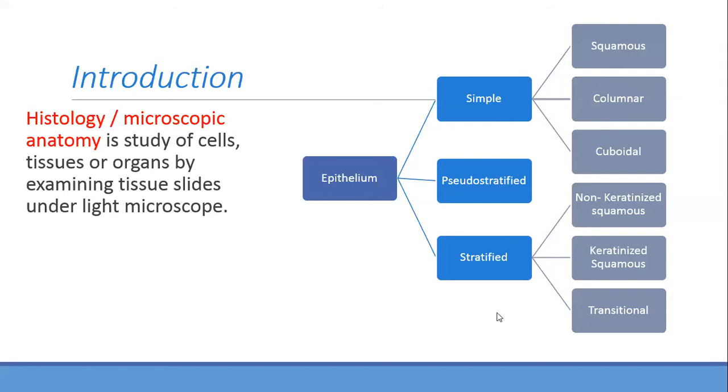Yes, after the shape. Okay, now come to stratified. In stratified, what are the types? This is non-keratinized squamous stratified epithelium. There is something called the keratinized layer. I will show you how it looks, and the reason why it is present also I will tell you. If it is there, we call it keratinized squamous stratified epithelium. If this keratinized layer is not there, we say non-keratinized squamous stratified epithelium.